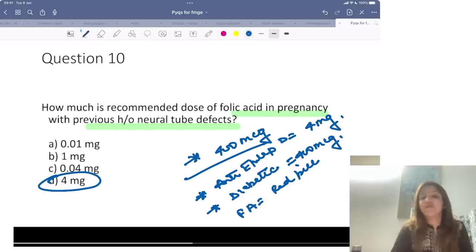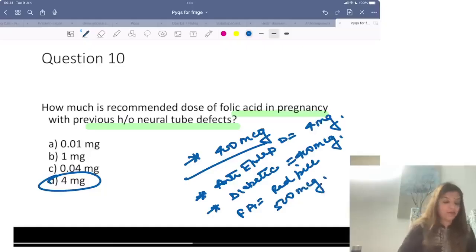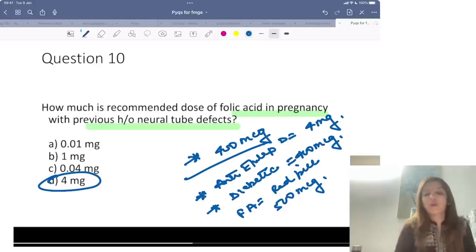So the red pill that the Government of India gives to prevent anemia, what is the dose of folic acid? 500 micrograms. Clear to all of you? Till how long do you have to give folic acid? Folic acid should be started 1 month before pregnancy and it should be continued for 3 months after pregnancy. From the 4th month onwards, we will give the red pill.